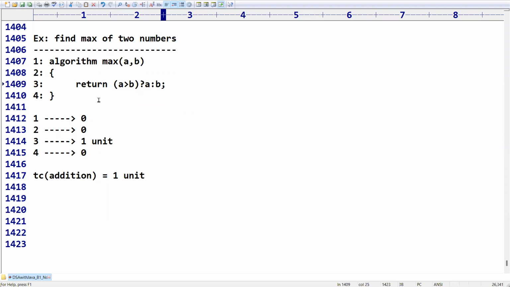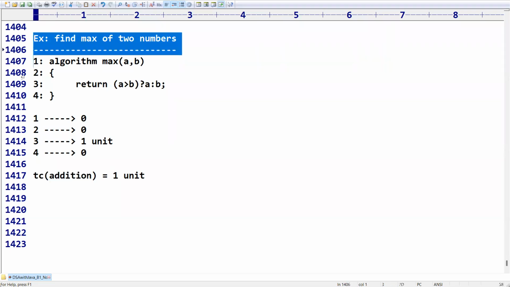For this, what will be the time complexity? The first line takes 0. The second line takes 0. The third line, because it is also an expression, will take 1 unit of time. And the fourth line is 0. So the time complexity is 1 unit.